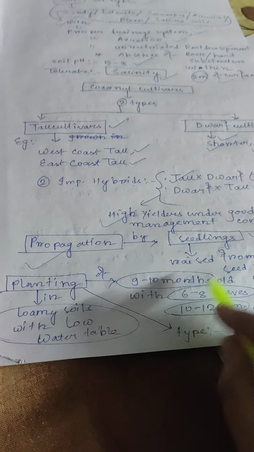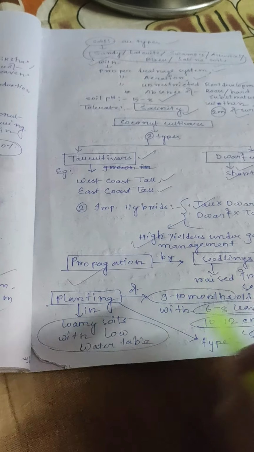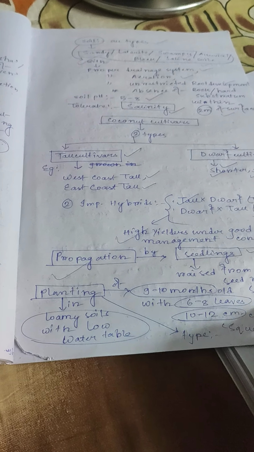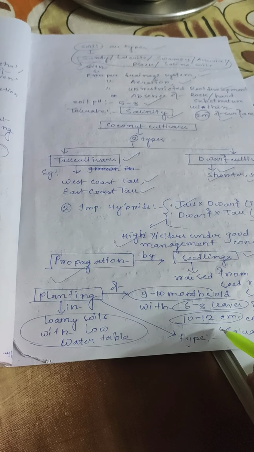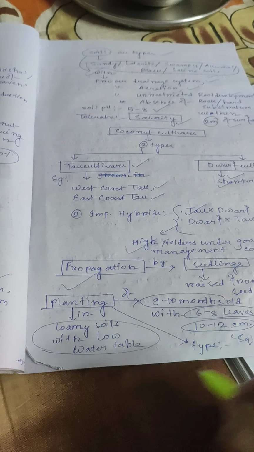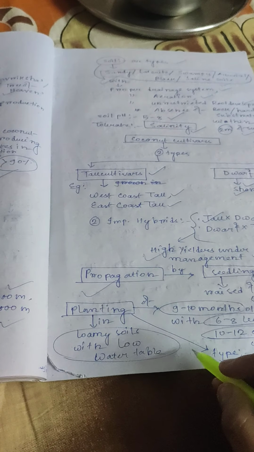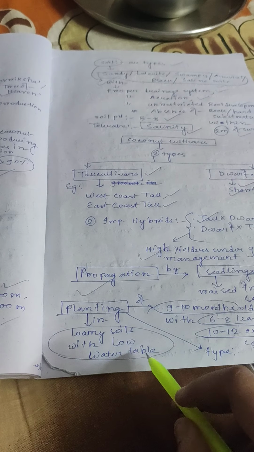Propagation by seedlings. Seedlings are raised from selected seed nuts. Planting of 9 to 10 months old seedling with 6 to 8 leaves and 10 to 12 centimeter collar girth. Planting type is square system of planting. Planting in loamy soils with low water table.